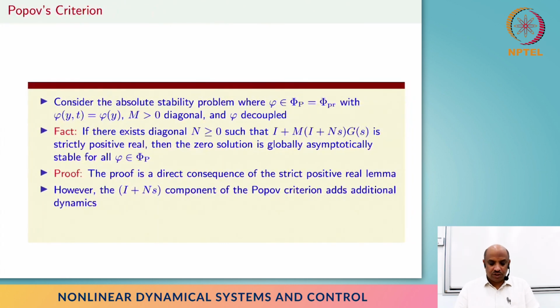So the proof is actually a direct consequence of the strict positive real lemma. So we will have an LMI condition, but of course still we are dealing with a nonlinear system, so we need a Lyapunov function, and that's where the beauty of this particular Popov's criterion comes into the picture. And note that basically this I plus n times s is itself a transfer function. So in that sense, we are actually adding additional dynamics to this. Okay, and how does that work?